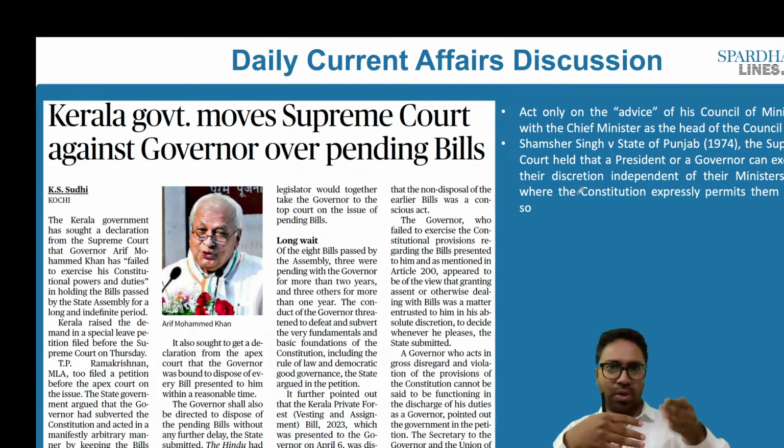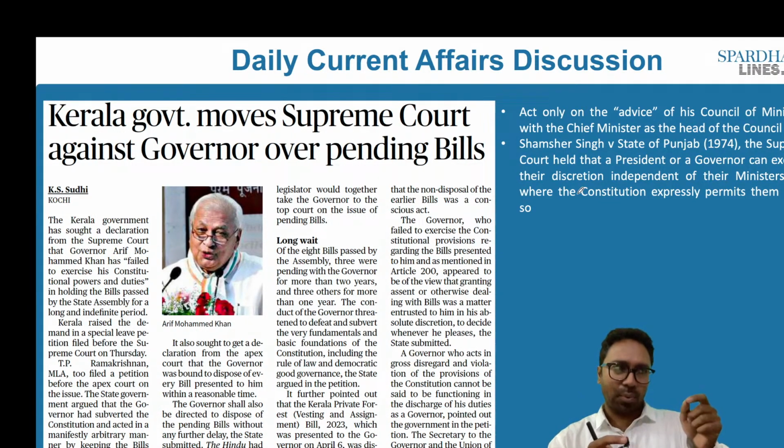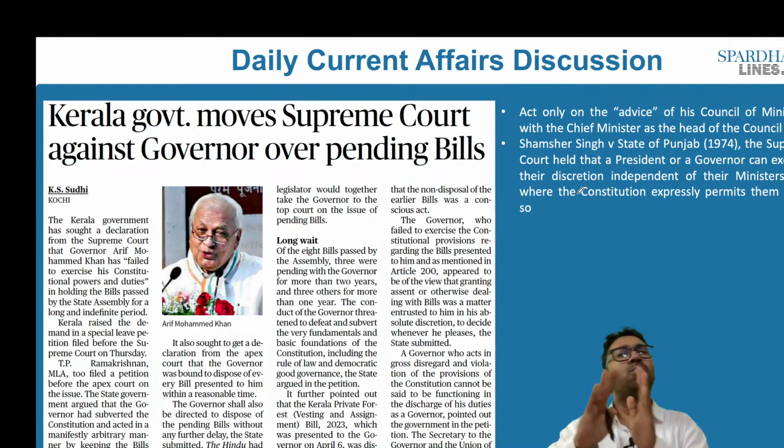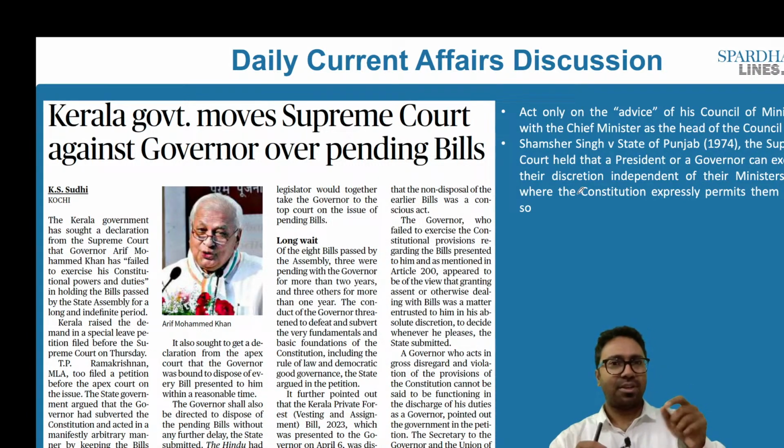When we speak about the relationship between the Council of Ministers and the governor, we have the governor who has discretionary powers. There are two types of discretionary powers: one is the constitutional discretion, the other is the situational discretion. We will look into that. But whenever a legislative business has been undertaken and a bill has been sent to the governor, in most situations he will have to accept the bill and give assent to it. Even if the governor does not act so, he may have to give reasons for the same.